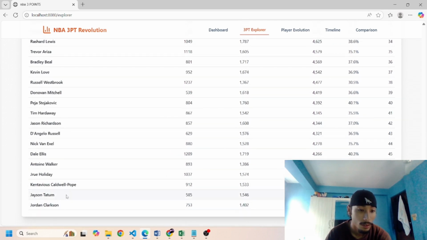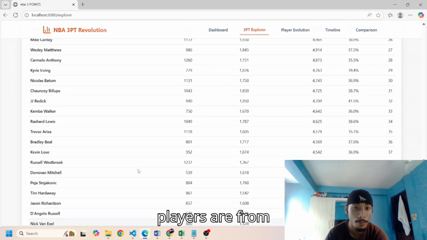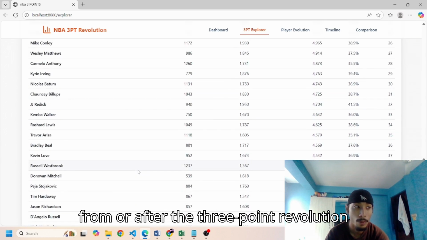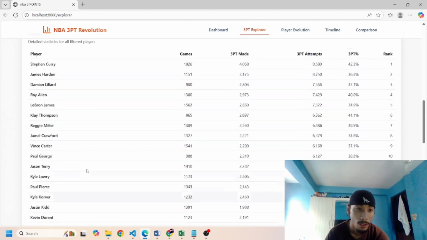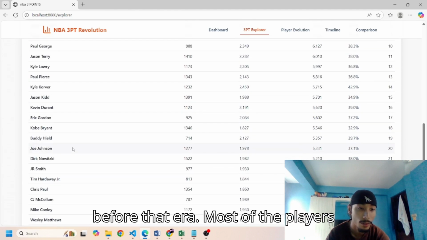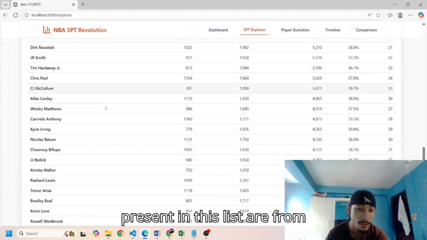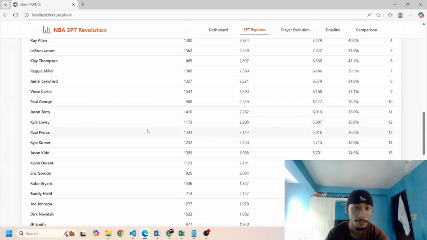In this top 50 players, most of the players are from or after the three-point revolution era, starting from 2010. Only a handful of players have played before that era. Most of the players present in this list are from 2010s or after that.